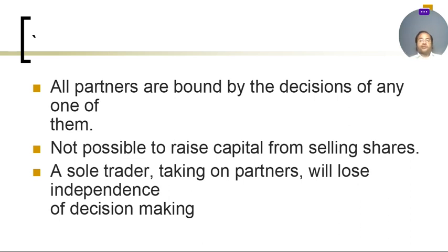If the business wants to expand its operations, there are a maximum of 20 partners, so it is impossible to raise more capital by selling shares to the general public. Selling shares to the general public is only for a limited company. In that scenario, the partnership will convert into a public limited company or private limited company.